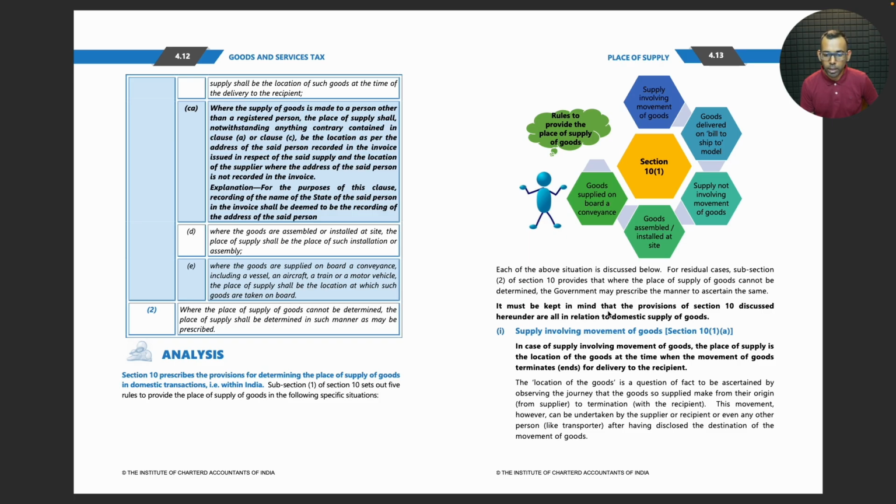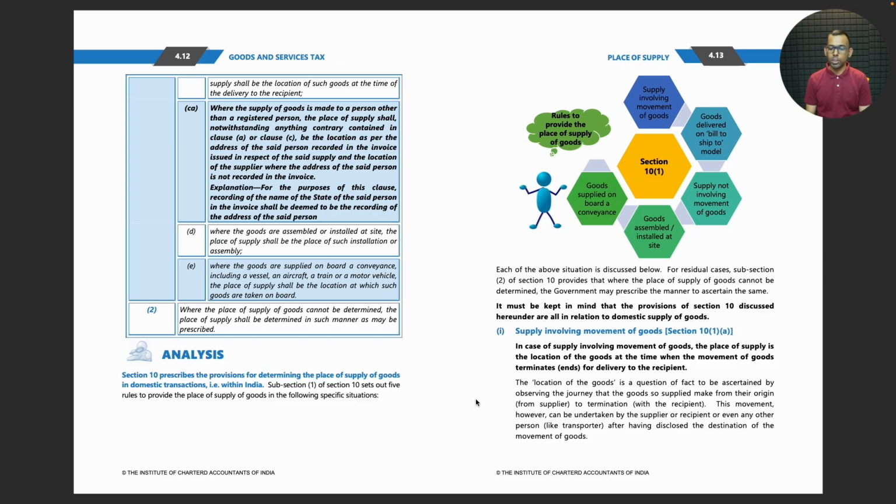It must be kept in mind that the provisions of Section 10 discussed hereunder are all in relation to domestic supply of goods. Supply involving movement of goods, Section 10 subsection 1 clause A. In case of supply involving movement of goods, the place of supply is the location of the goods at the time when the movement of goods terminates for delivery to the recipient.